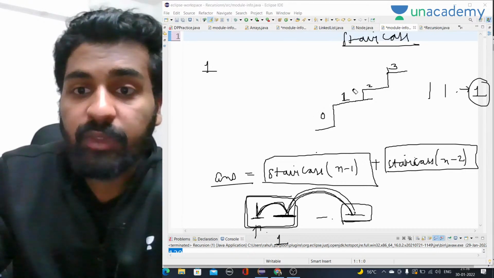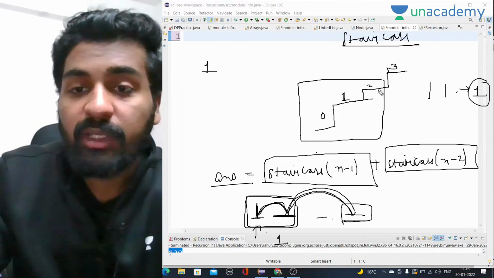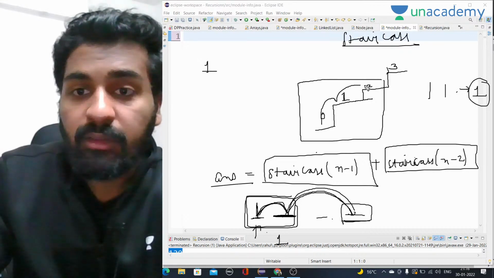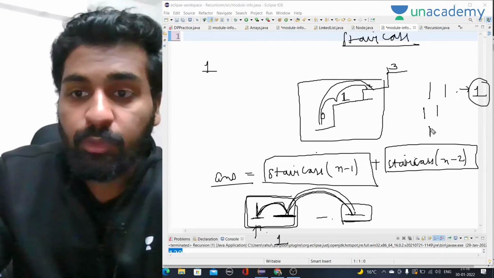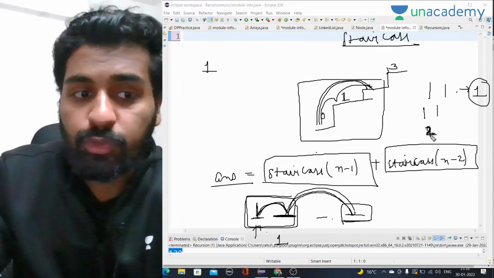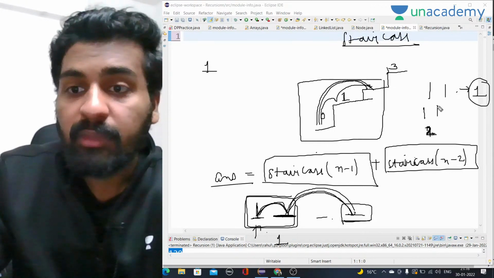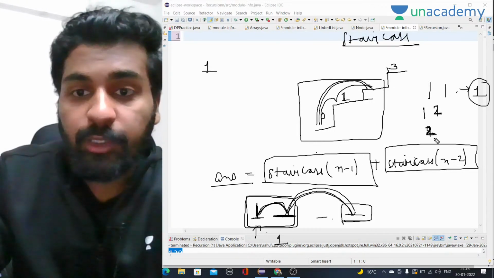Let's say I know the number of ways to reach the second stair. How many ways are there to reach the second stair? Two. What are those two ways? You take one step and one step, or you take two steps at a time. So let's say 2 here I am writing for two steps when we are taking at a time, and this one. So it will be 2.